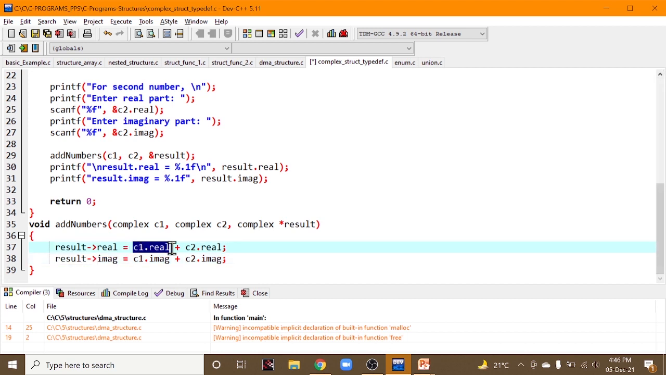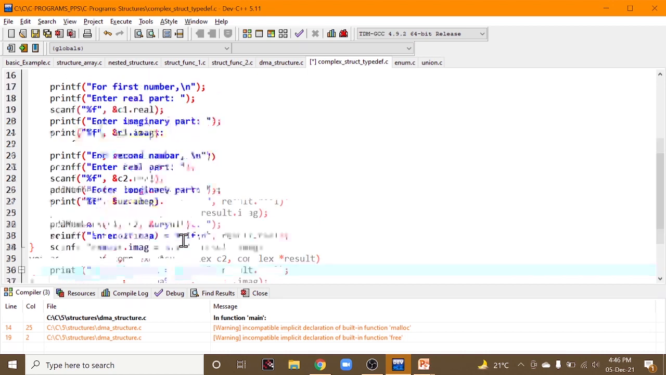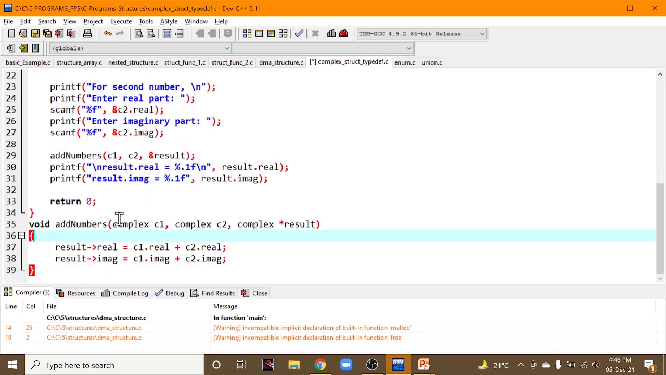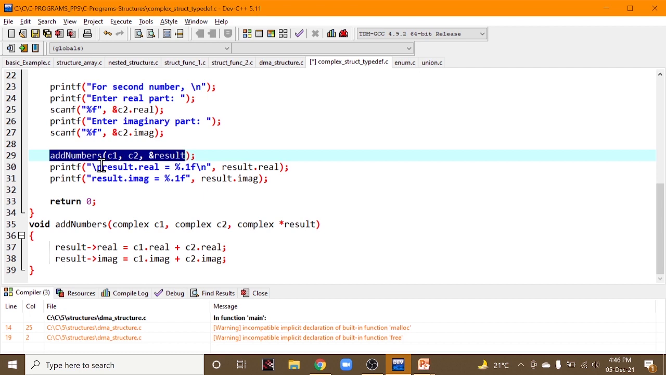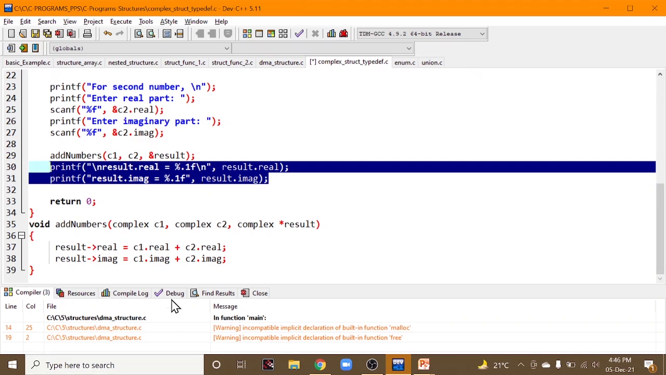C1 dot real, which is the first number's real value, C2 dot real, which is the second number's real value. Similarly, C1 dot imaginary, which is the first number's imaginary value, and this is the second number's imaginary value. Okay, after this function call, you are printing your result dot real and result dot imaginary. Whatever addition you have got is being printed here.